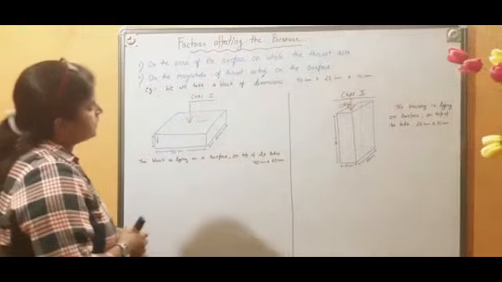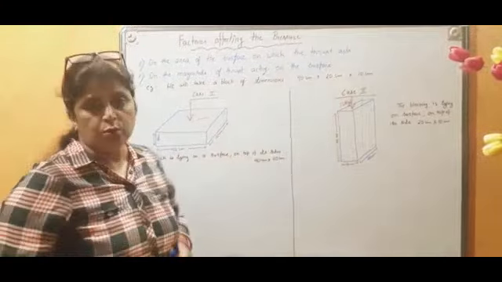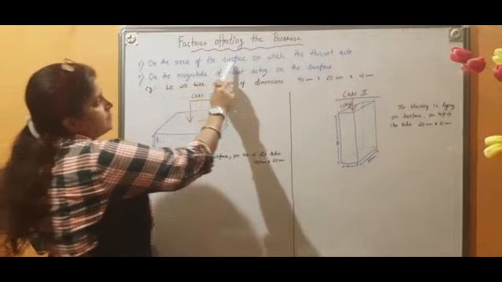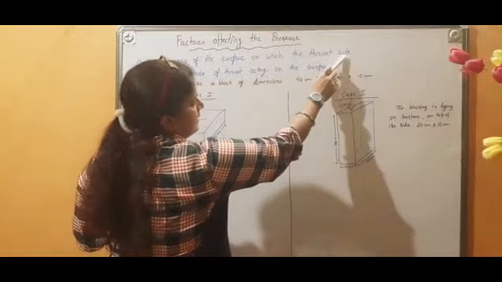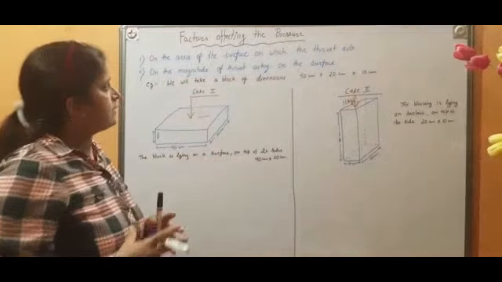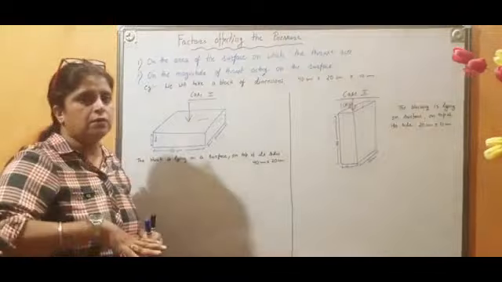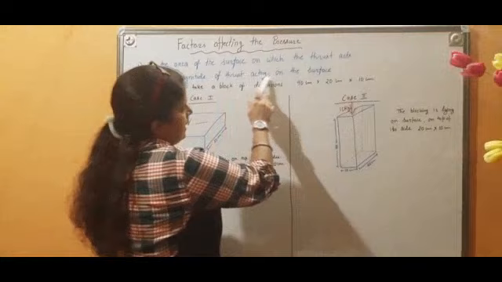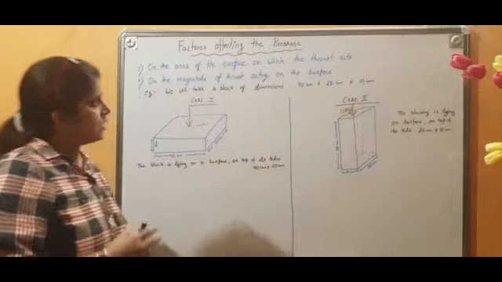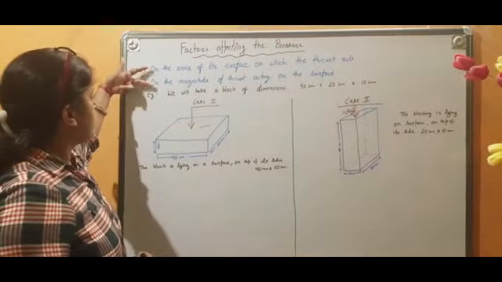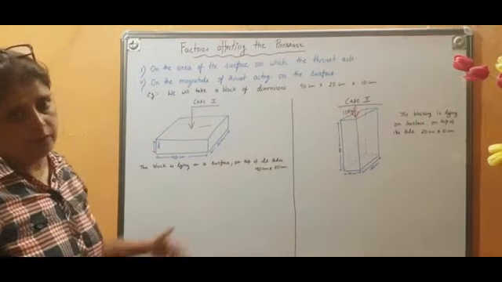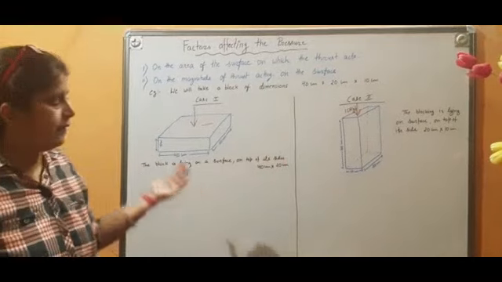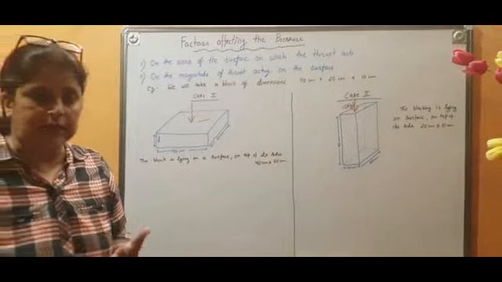Which are the factors? As we have discussed, there are two factors on which pressure will depend. First is the area of the surface on which the thrust acts. So the first factor is surface area on which the thrust works, and the second is the magnitude of the thrust acting on the surface. We will try to understand how pressure depends on these two factors with the help of a few examples. First of all, I am going to explain with the help of numericals, then I will give you some examples from our daily life.